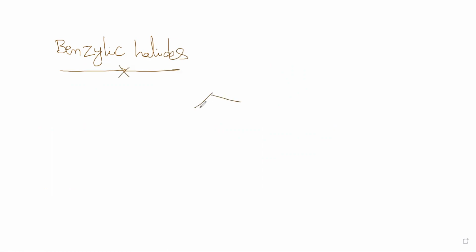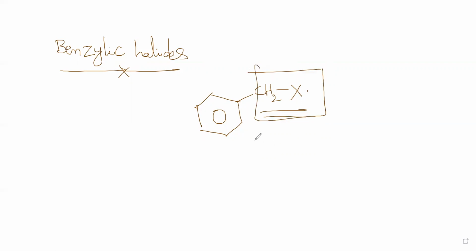Next one is that you have benzylic halides. What are these benzylic halides? Suppose you have the benzene ring. On the benzene ring, if you have this kind of group, CH2X, they are called benzylic halides. So as I told, these are called benzylic halides.